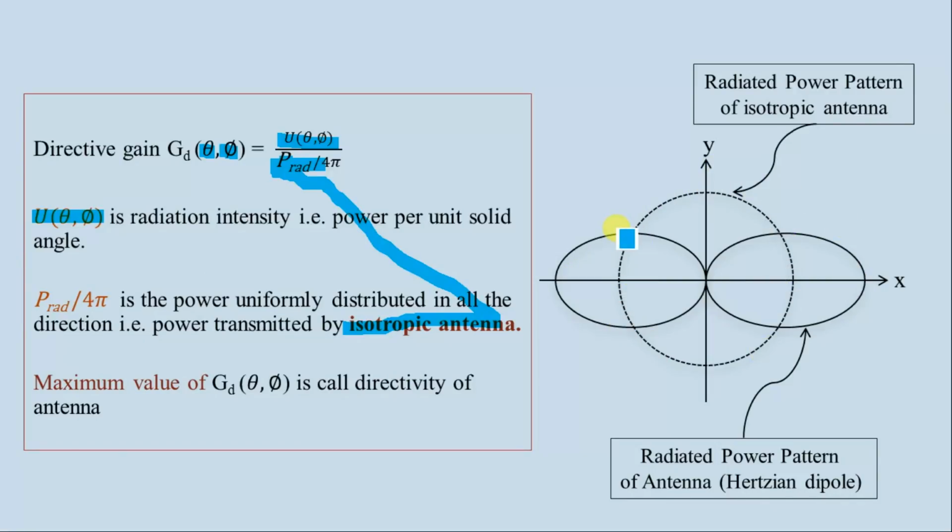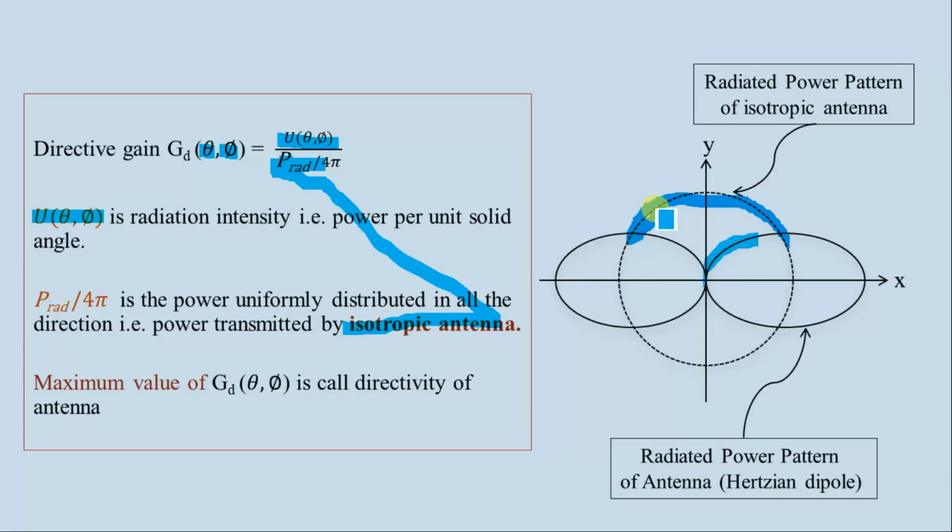And this is the kind of chart, or the radiation pattern, for a Hertzian dipole antenna. You can see that this is the radiation pattern. So the gain, I mean how much power this radiates in a particular direction, is a function of theta and phi. And this is P radiated divided by 4 pi.